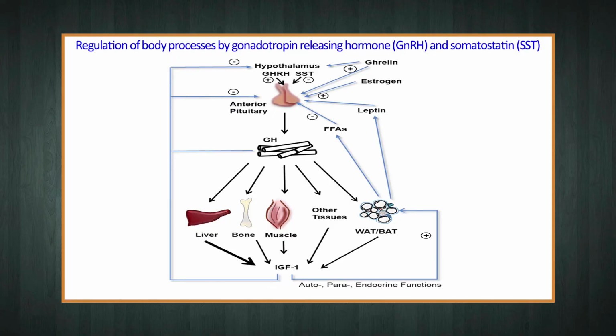It is a peptide hormone produced by the hypothalamus, carried by the hypothalamo-hypophyseal portal circulation to the anterior pituitary gland. It is released from the neurosecretory neuroterminals where it stimulates the synthesis and release of growth hormone or GH. The actions of the growth hormone releasing hormone are opposed by another hypothalamic hormone, that is somatostatin, which is also known as growth hormone inhibiting hormone.